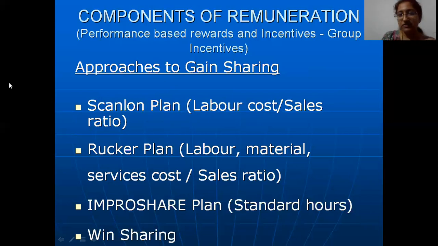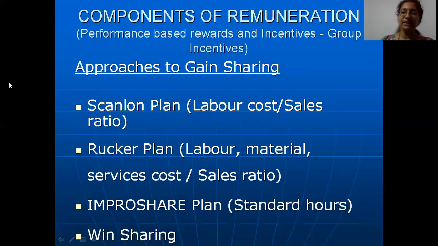Obviously, they'll want the costs to come down and the sales to increase. They are keeping this as a standard. So they will set that the standard labor cost to sales ratio should be somewhere about 0.3. So labor should be less and sales should be very high. So they will set something like this.